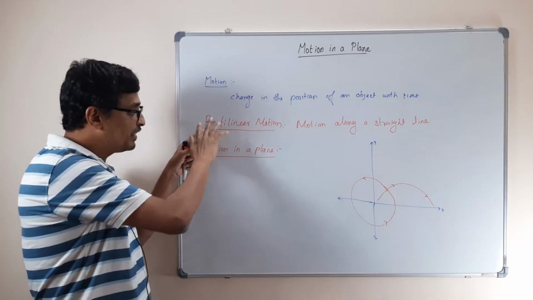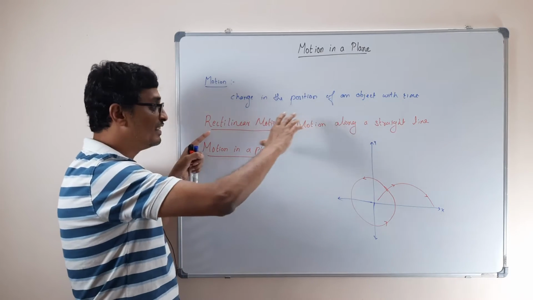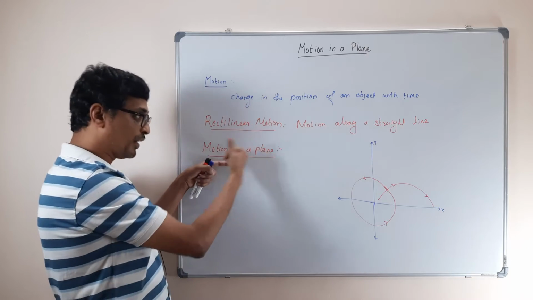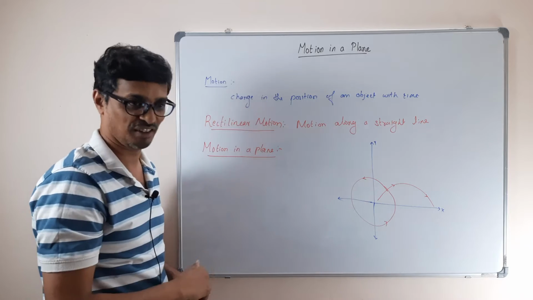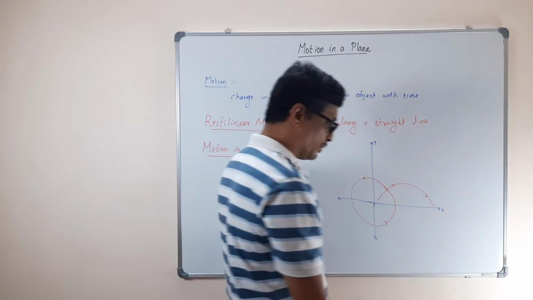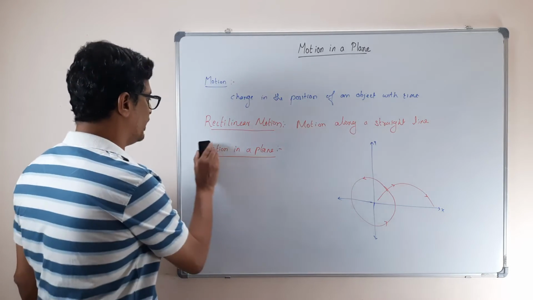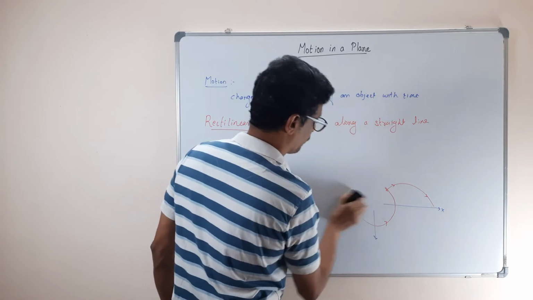So when you define the rectilinear problem with proper vector notation, getting to the motion in a plane becomes easier because I already introduced vector notation. So first today we will see rectilinear motion using vector form, vector symbols.